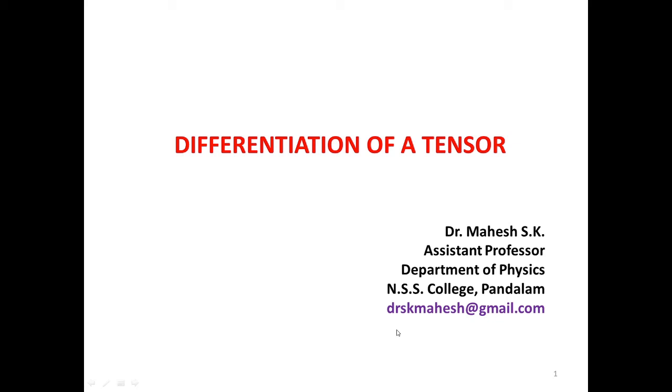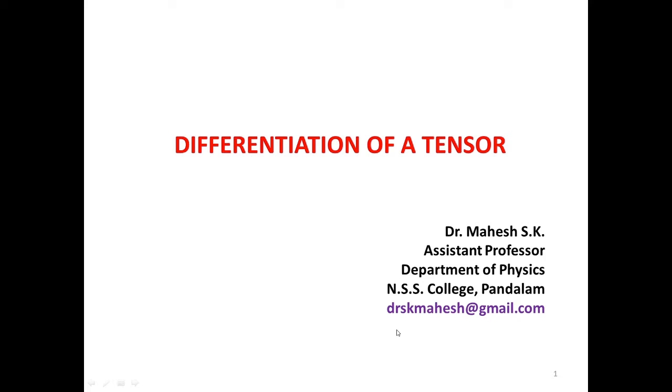Good morning. Today we are going to discuss the differentiation of a tensor. You are already familiar with some of the basic algebra of these tensor quantities. When you add two tensors of the same rank, meaning same covariant and same contravariant rank, you will get a tensor of the same rank. And also when you subtract one tensor from another, if both have the same rank, you will also get a tensor quantity. Also when you multiply a tensor with another tensor, the resulting quantity will be a tensor.